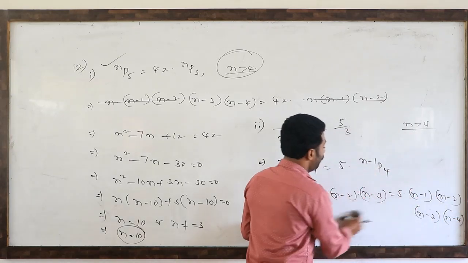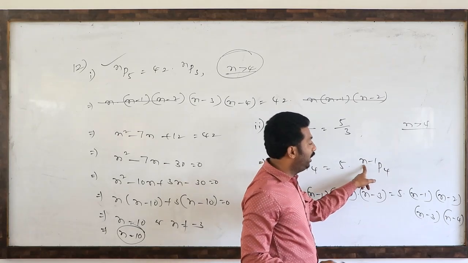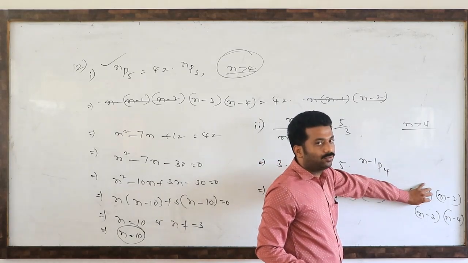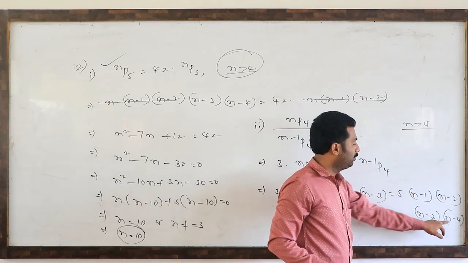See here, n minus 1 we have to reduce 3 times. This is n minus 1 as it is written. First time, second time, third time.